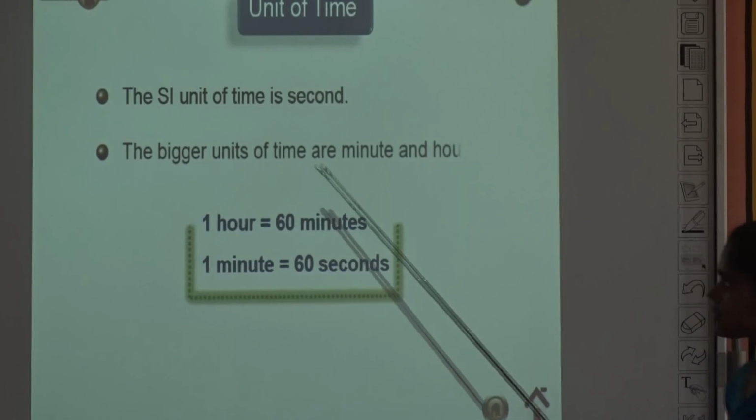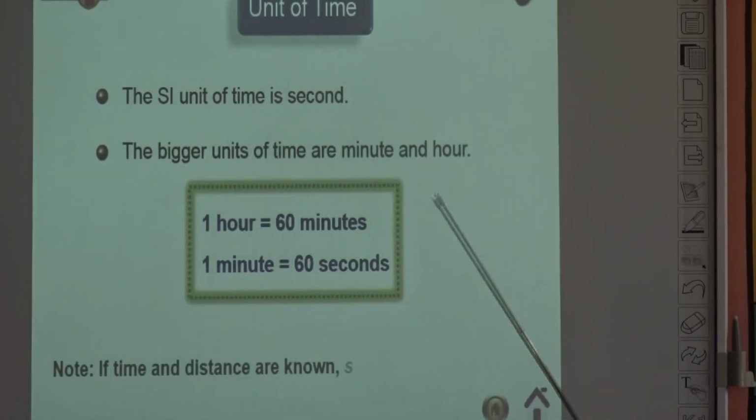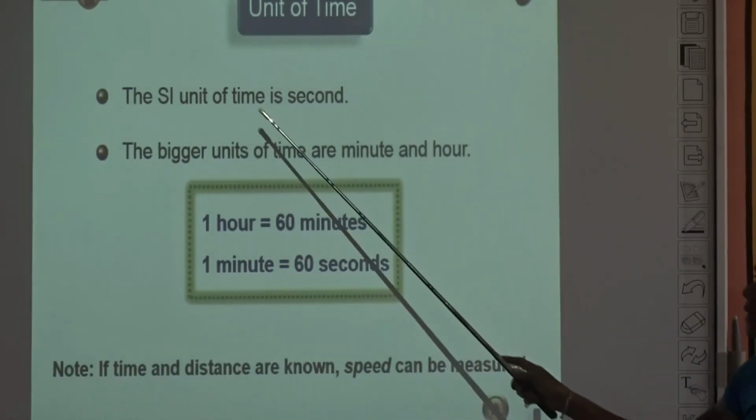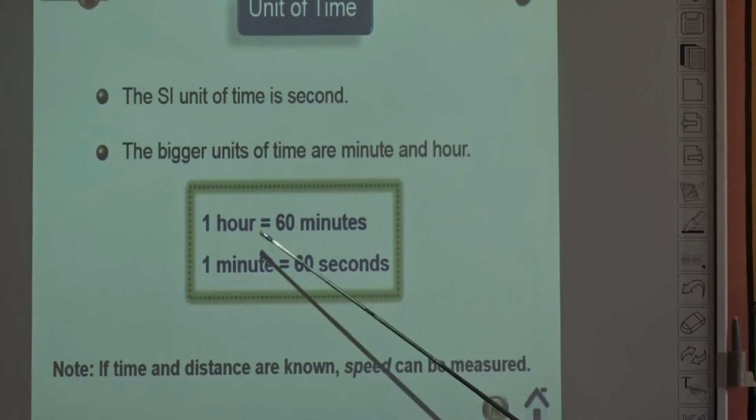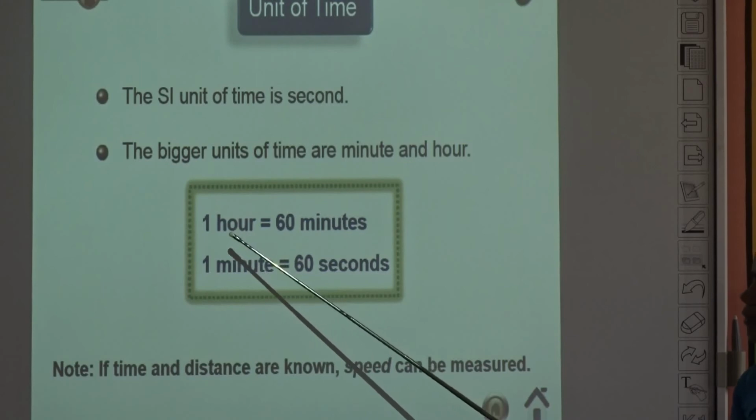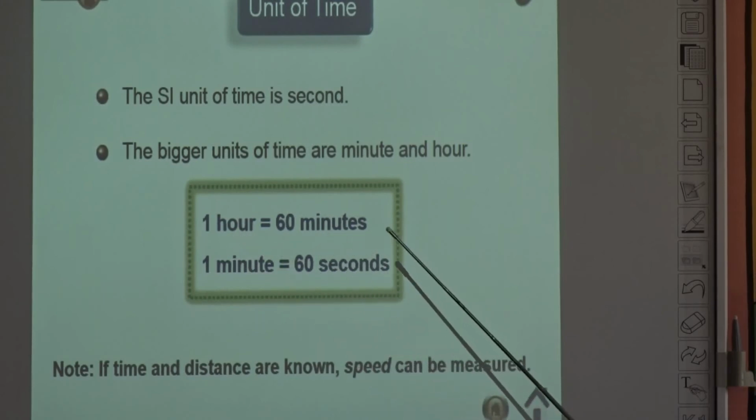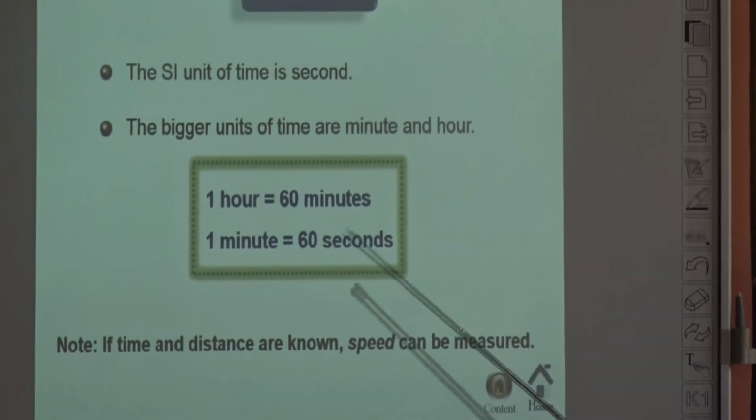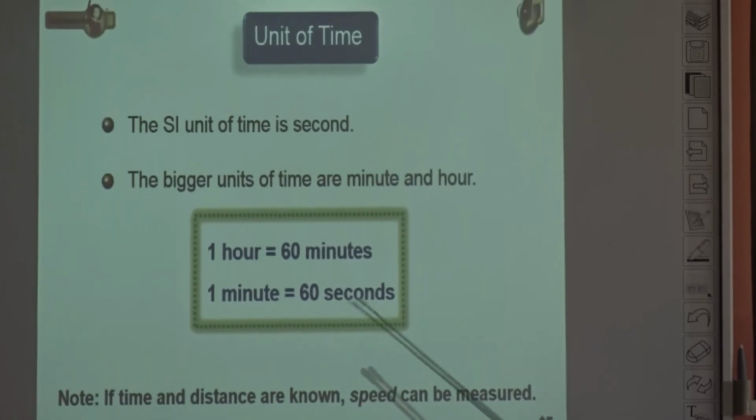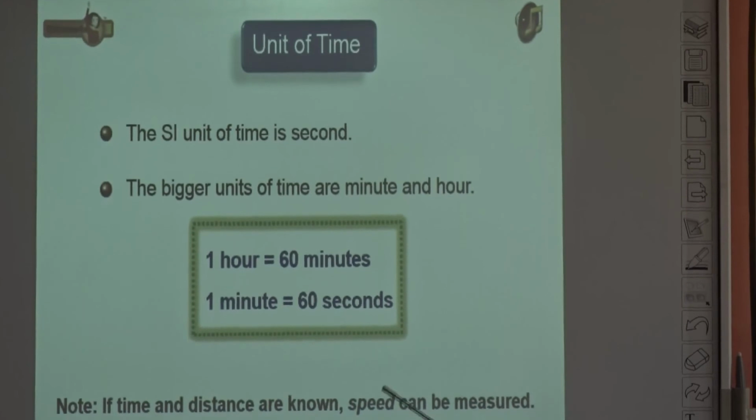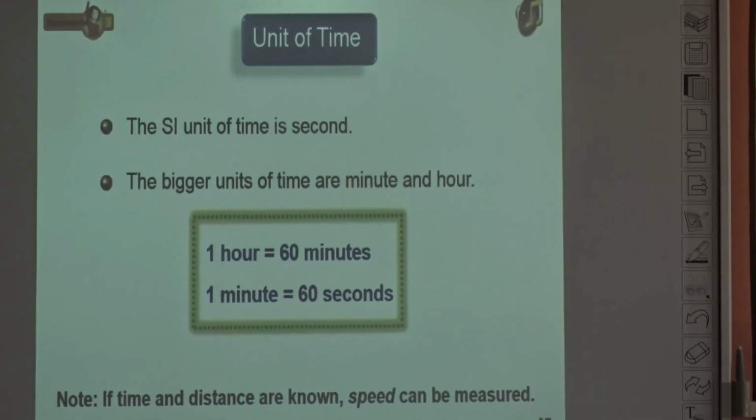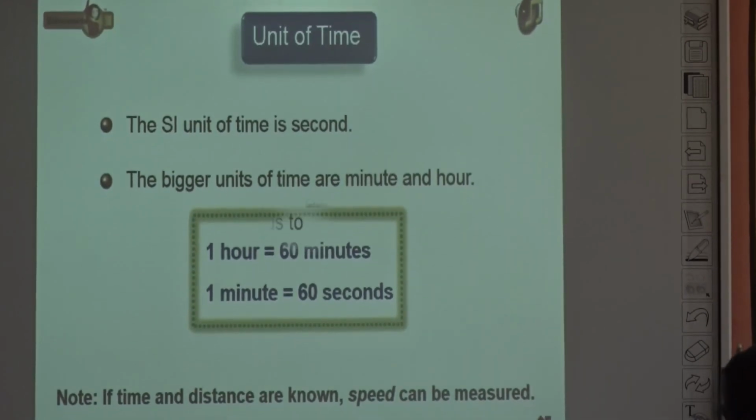The bigger units of time are minute and hour. What is the SI unit of time? It is second, and the bigger units of time are hour and minute. 1 hour is equal to 60 minutes, and 1 minute is equal to 60 seconds. So these are all the units of time.